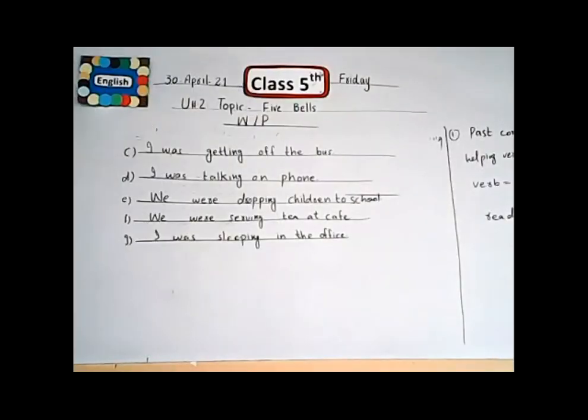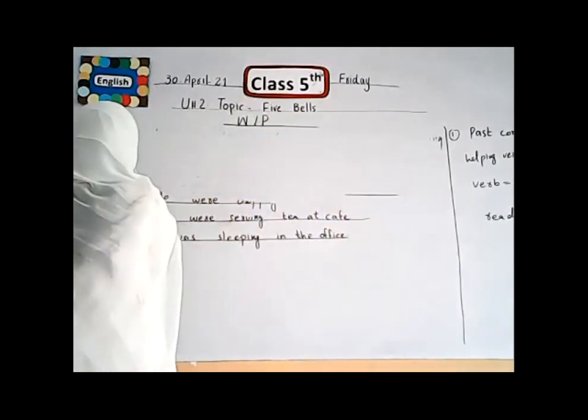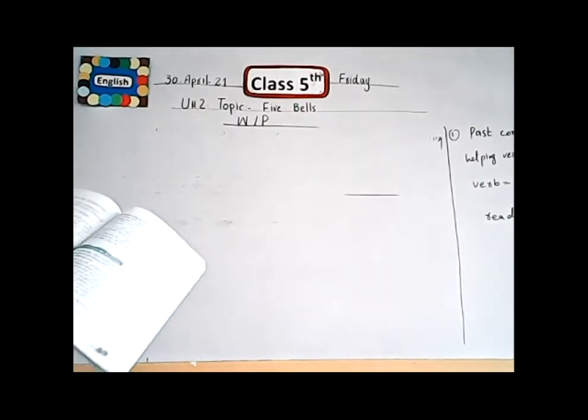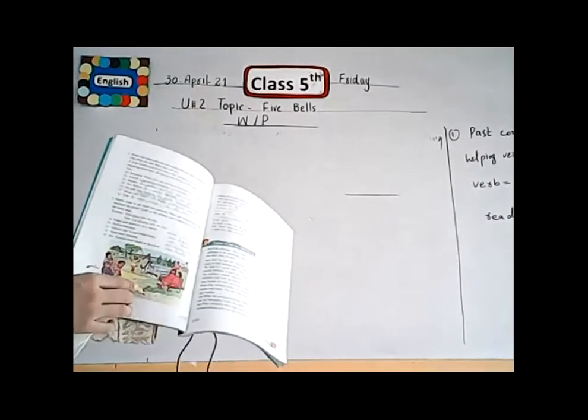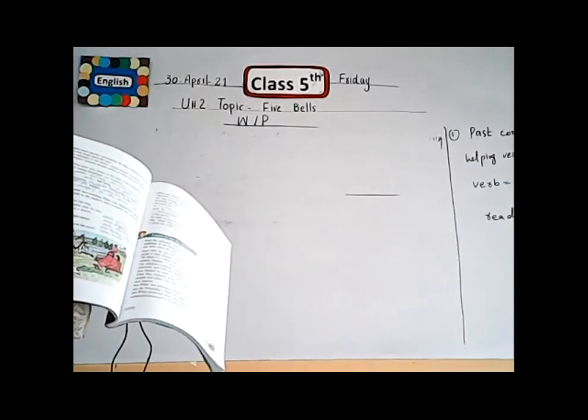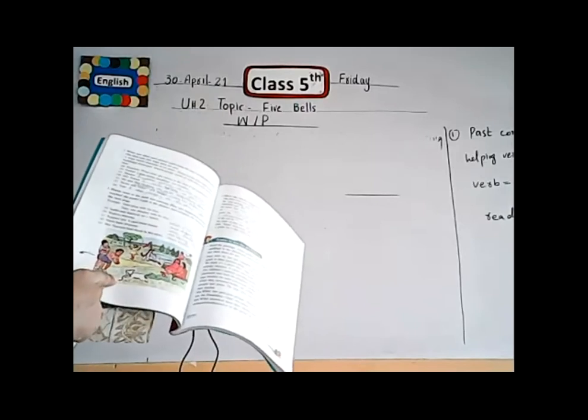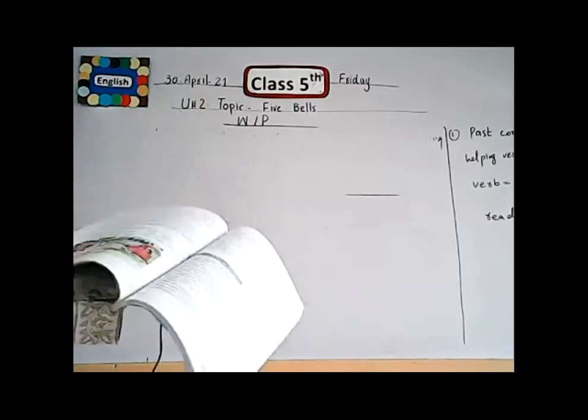Now we complete the next exercise. Fill in the blanks. After seeing these pictures, I hope all of you understand this paragraph and these sentences. If you look at your book, it has the same picture that I have shown you on your screens. Now we make sentences with these pictures.